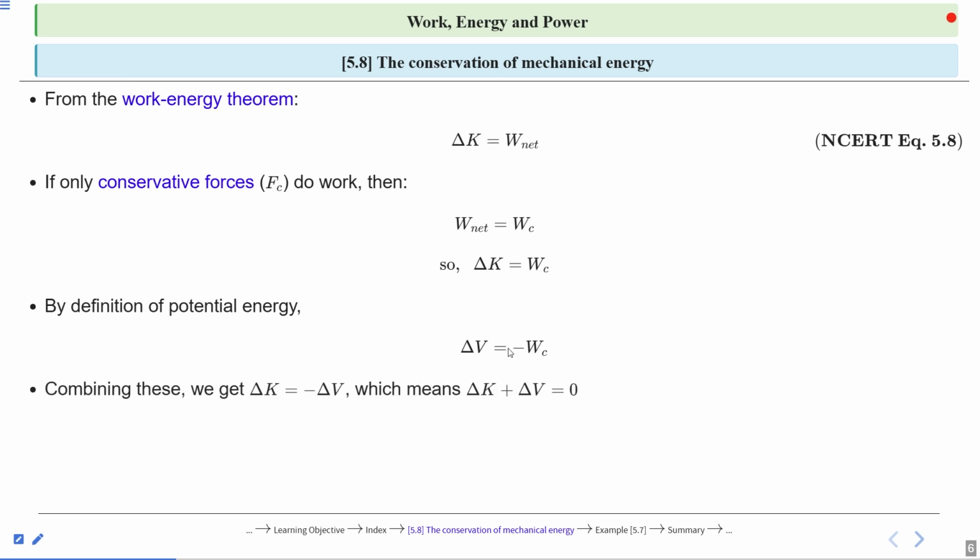Now combining these two equations, delta K is equal to W_C and delta V is equal to minus W_C. So we get delta K is equal to minus delta V, which means the change in kinetic energy plus the change in potential energy is 0.